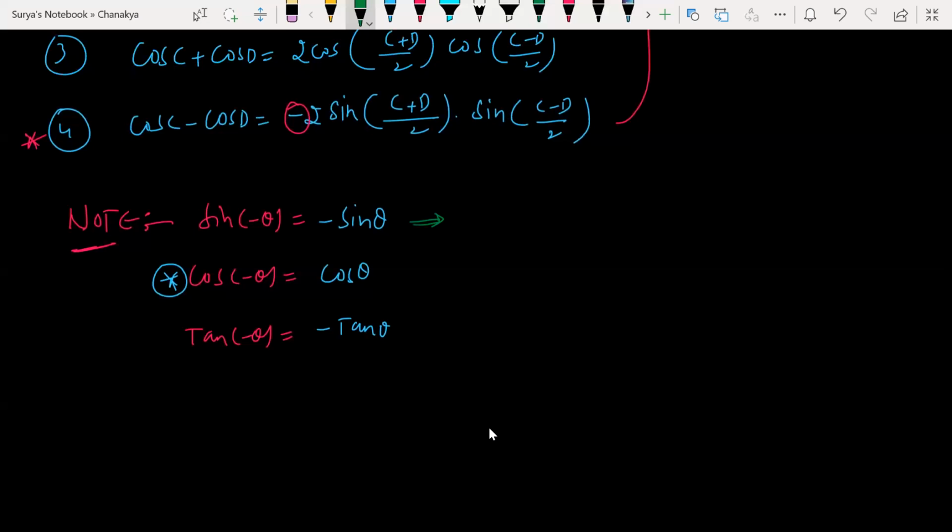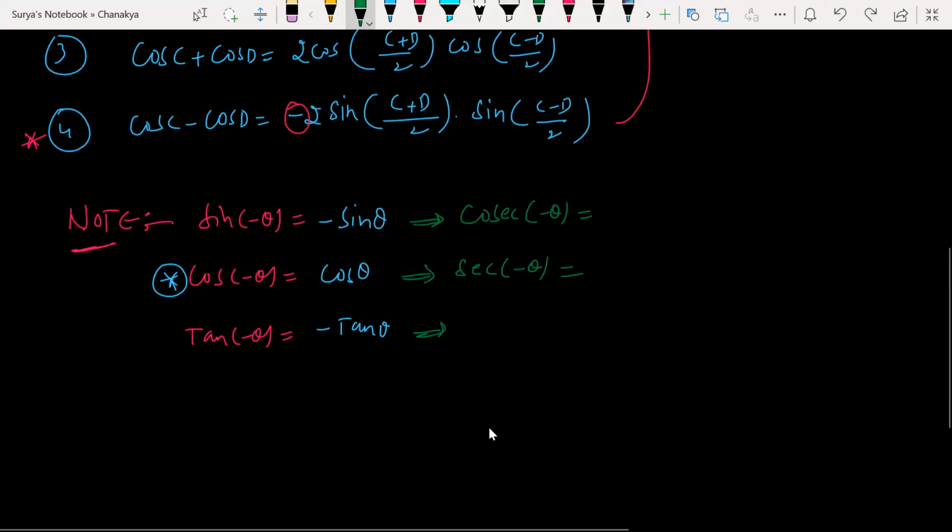If sine of negative theta is minus sine theta, then cosec of negative theta is what? Tell me. Secant of negative theta is what? Sec theta only, sir. Very good. Here, look at this. Sine, cos, and sec are related, no, sir?